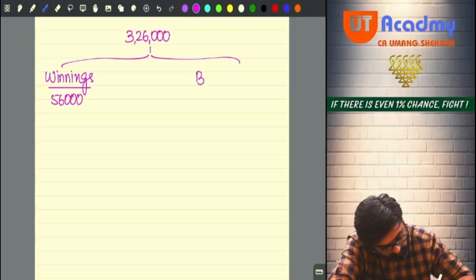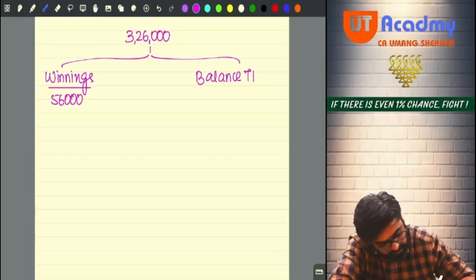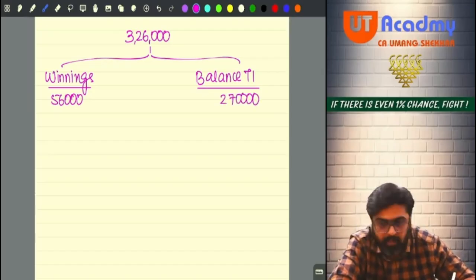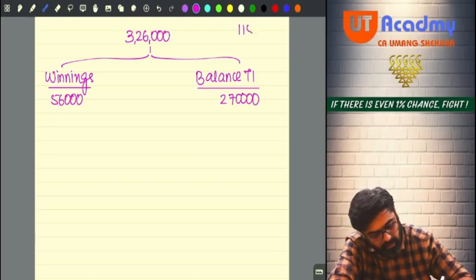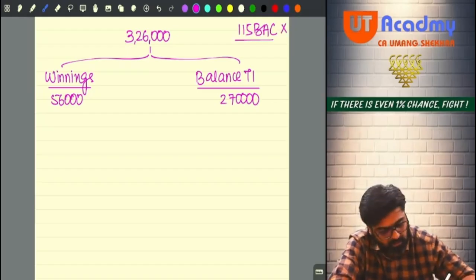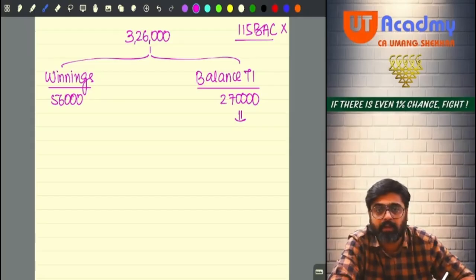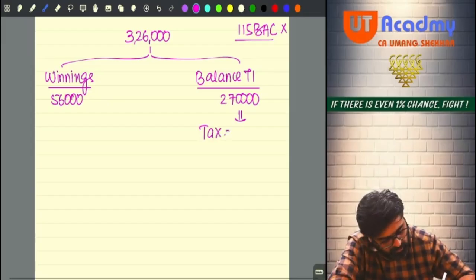And the balance total income, what is it? 3,26,000 minus 56,000, you are going to get 2,70,000. And my dear friends, are you following 115BAC? No. The question says you are not following 115BAC, means you are going to apply the normal rates. Normal rates: up to 2,50,000 no tax, and 2,50,000 to 2,70,000, that is 20,000, on that the tax will be 5%. So on 20,000 the tax will be 1,000.